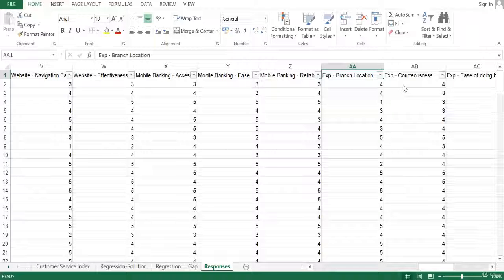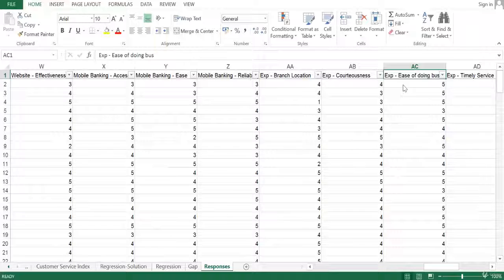So if you see the first expectation with respect to branch location, from the next set of parameters we are trying to ask whether this parameter is important, does this variable influence the customer in deciding whether to go for a particular bank or use a particular service. If I am a respondent, I would say that for me branch location doesn't really matter, so I would probably rate this as 1, because I carry out most of my transactions online or using net banking or mobile banking.